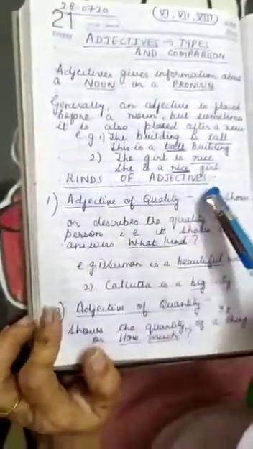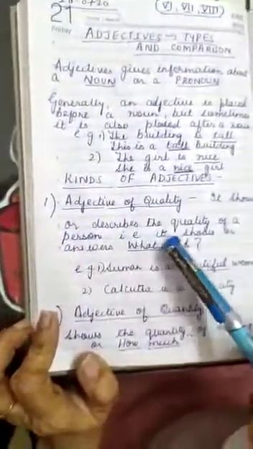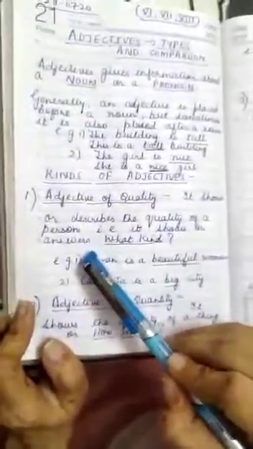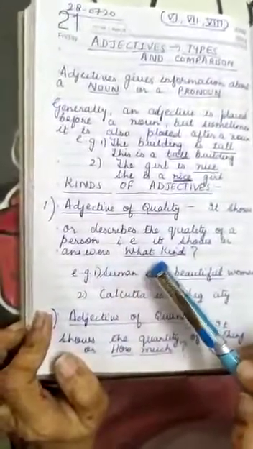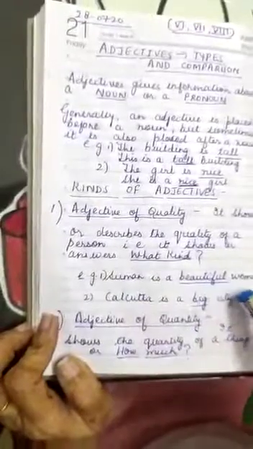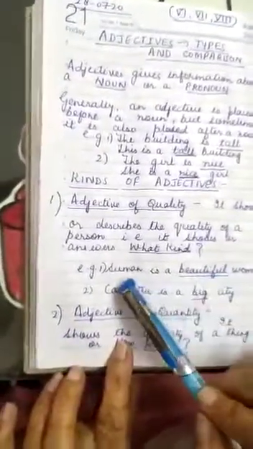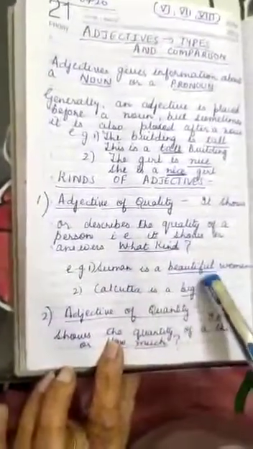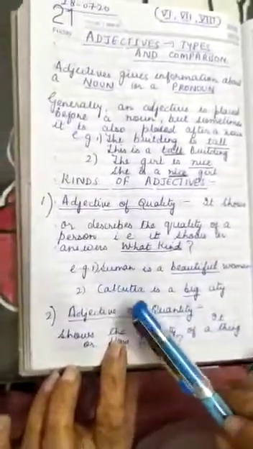Now kinds of adjectives. Adjective of quality. It shows or describes the quality of a noun or a pronoun. That is, it gives you the answer to what kind. For example, Suman is a beautiful woman. This adjective beautiful is telling something about Suman. What kind of Suman is she? She is beautiful. Beautiful is the adjective telling about Suman.